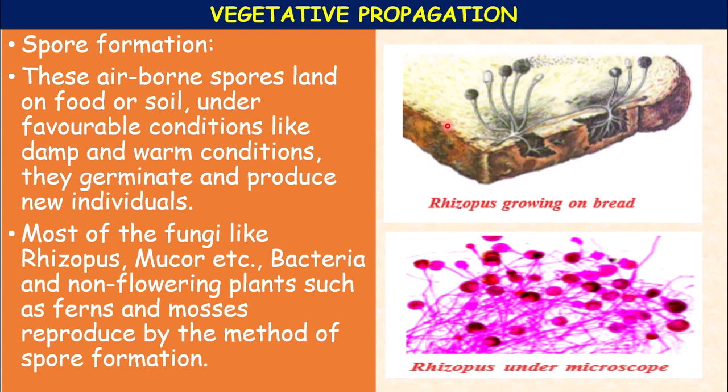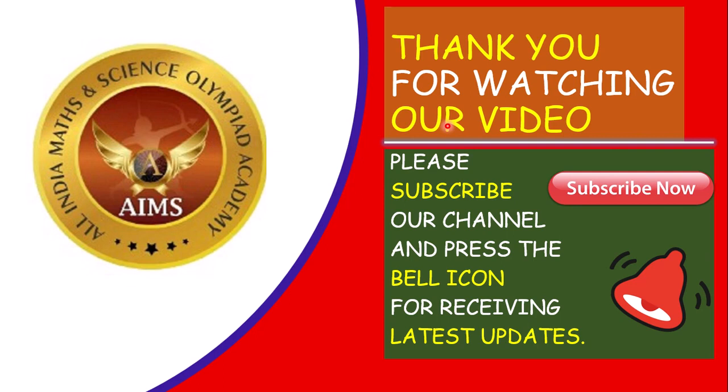Because these spores are present in the air, they will fall on the bread and grow. Hope you understood.